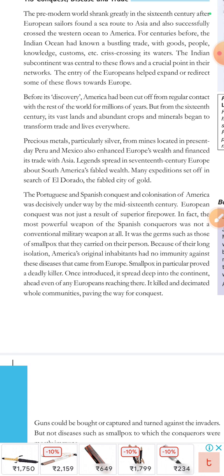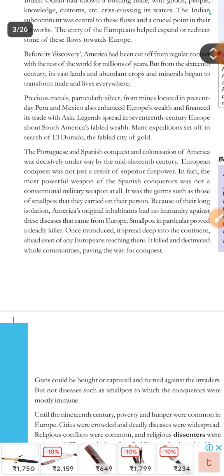Legends spread in 17th century Europe about South America's fabled wealth. Many expeditions set off in search of El Dorado, the fabled city of gold.